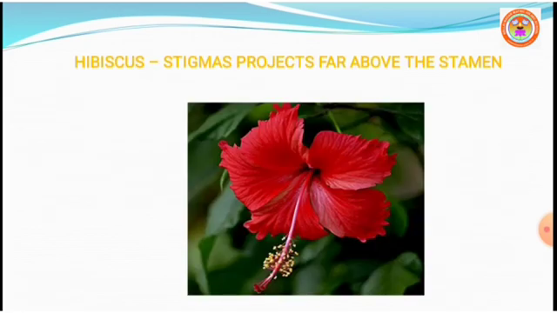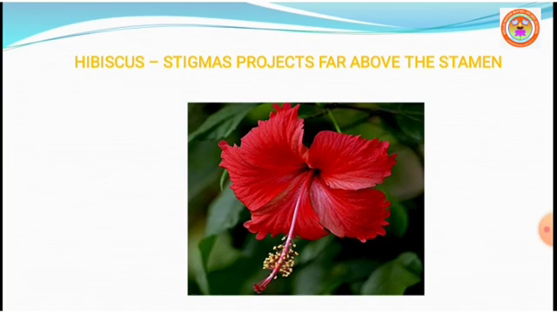In Hibiscus rosa sinensis, if you observe, the stamens, which are yellow in color and numerous, are found below the stigma. The stigma is just above the stamens. So in the hibiscus plant, the stigma is projected far above the stamens, so self pollination is not possible.